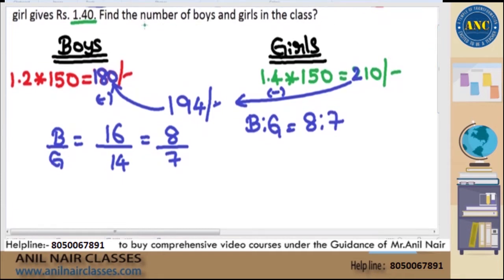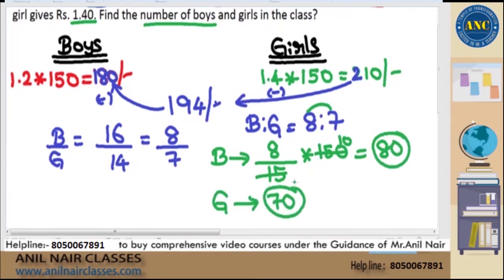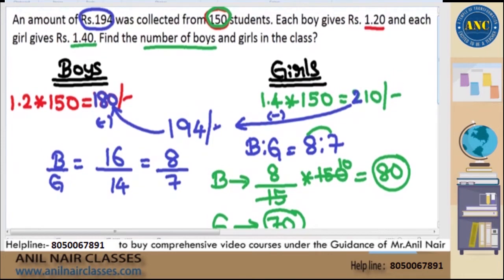Your question is, how many boys and girls are there in the class? Boys is nothing but, out of total 8 plus 7, 15 parts, 8 parts belong to boys, and totally 150 students are there. 15 into 10 is 150, 8 into 10 is 80. There are 80 boys. Out of 150 students, if 80 are boys, remaining 70 should be girls. Very, very easily you can apply the concept of alligations. Answer is 80 boys and 70 girls. I hope it is clear with the concept, sir.